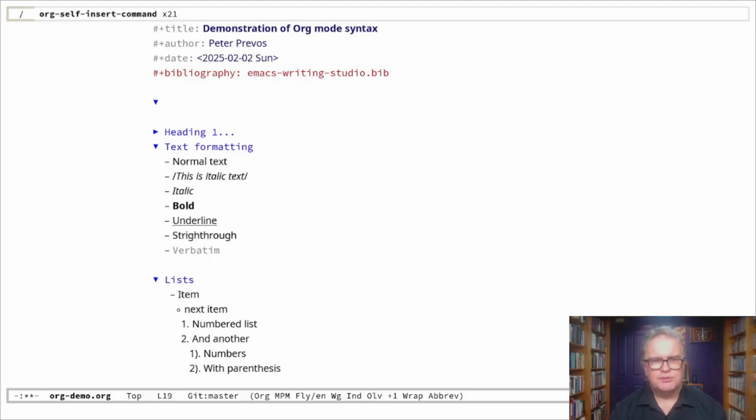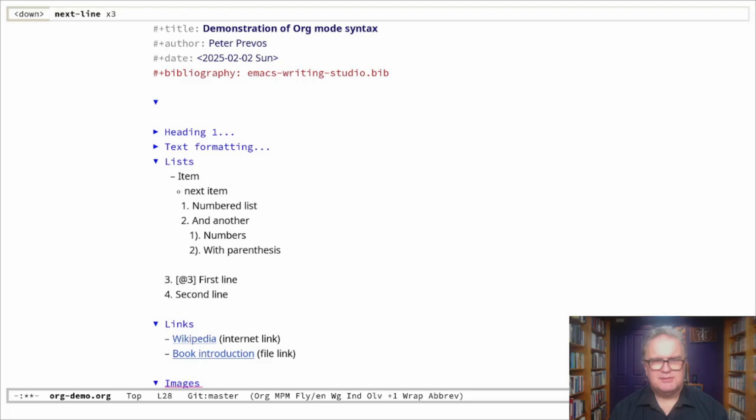If I remove the cursor, because I've configured Emacs Writing Studio to not show those markers, but we don't want to completely hide them, there's a special package that pops them back up when the cursor is in this context. So that makes it very easy to edit the way your text looks. That's it. We can also have lists. It's very easy to make lists. You can change the type with the shift left and shift right keys. And everything here that you see is plain text.